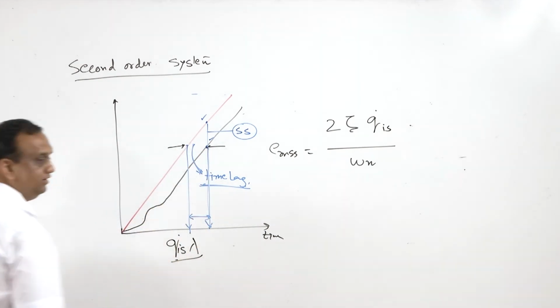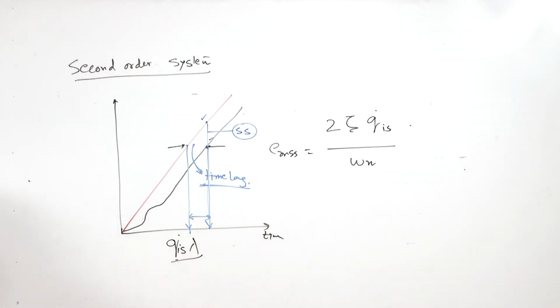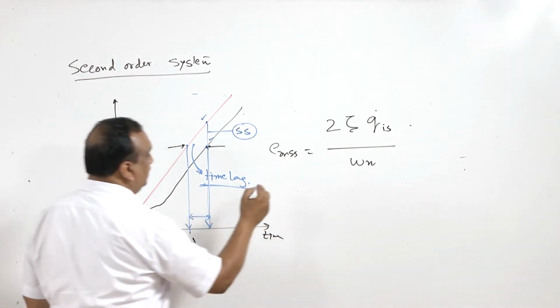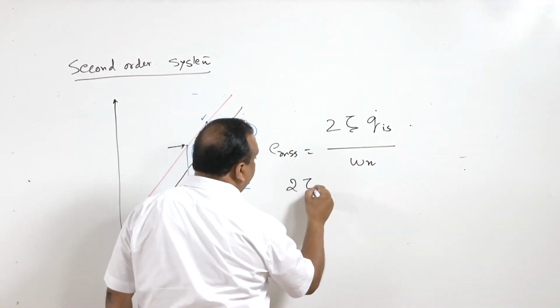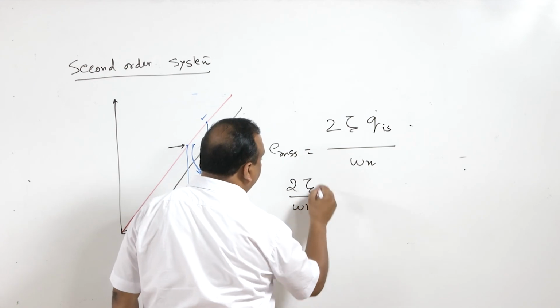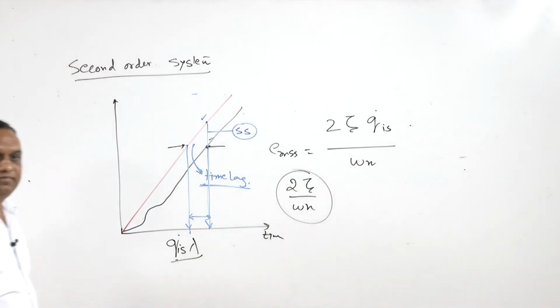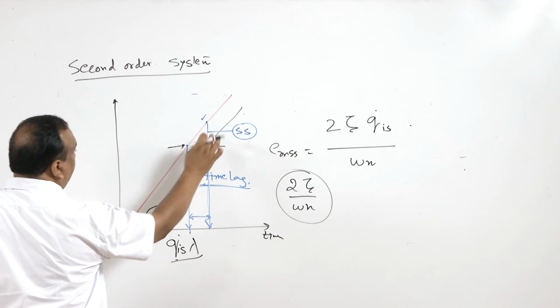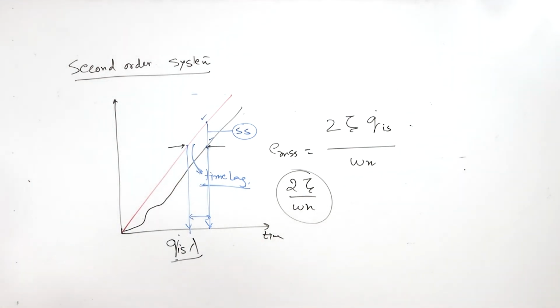So this is the time lag, and time lag is represented by 2 zeta by omega n. This is the time lag in the measurement, and this is steady state error in ramp response of measuring instrument.